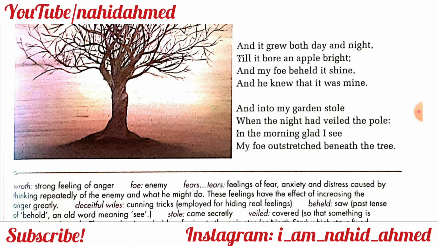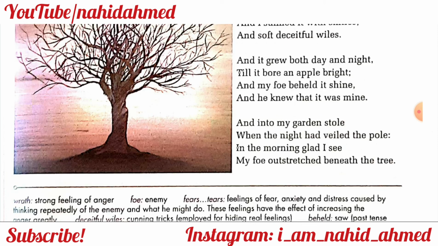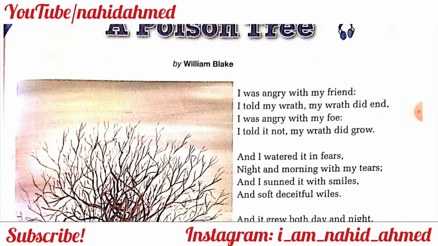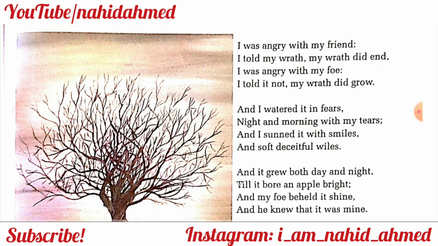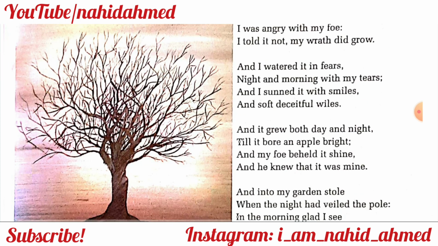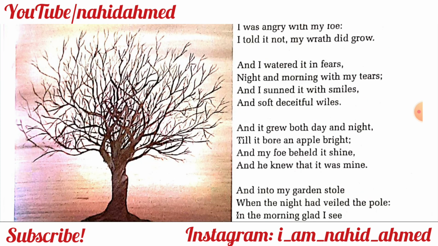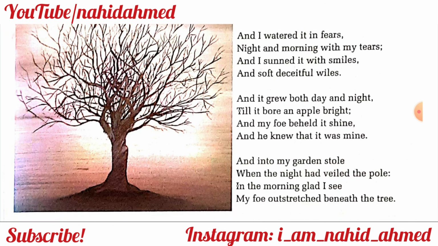Now let me tell you what's the message of the poem. In this poem we see that he was angry with his friend, but he told his friend. So when he told his friend, his anger went away. But when he was angry with his foe, he never told it. And it kept on growing, and he faked a smile, and then he planned. His enemy was also planning. His enemy, when he saw that he is growing something, in this case an apple, wanted to have this apple just to de-shame him, just to put him away from the scene.